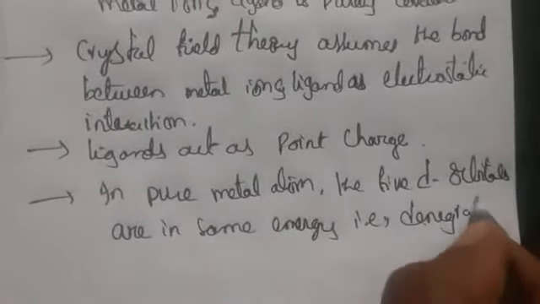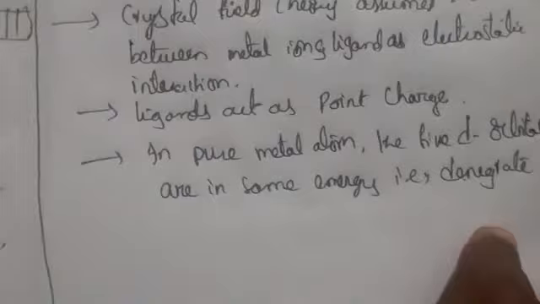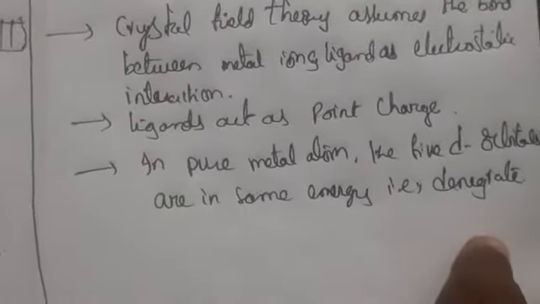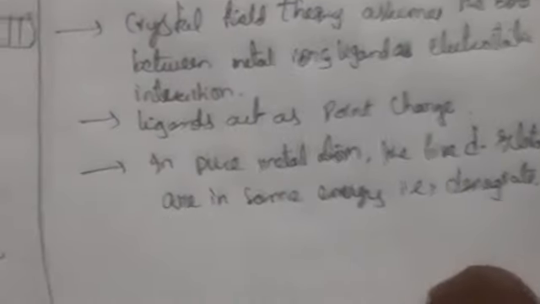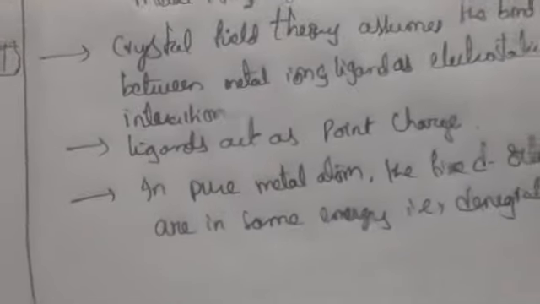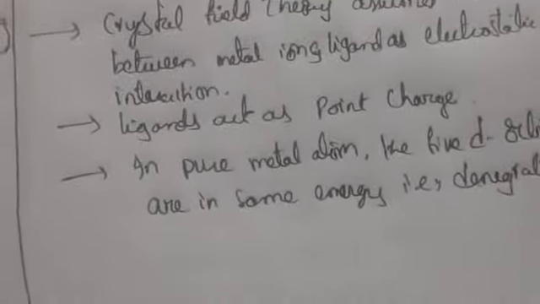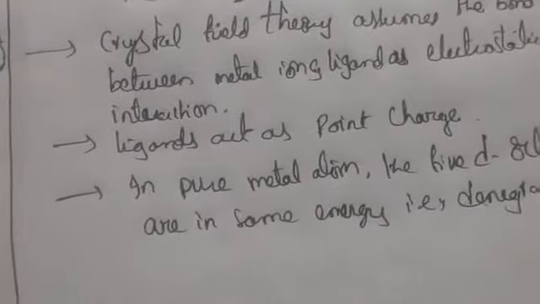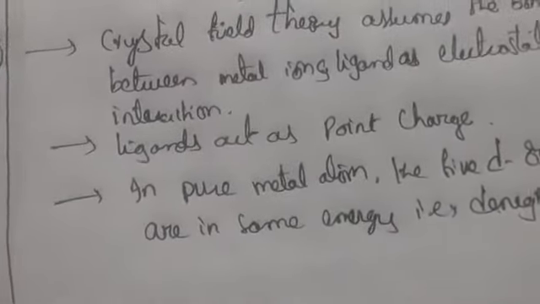What are degenerate orbitals? Degenerate orbitals are those having the same energy, like the 5 d orbitals.